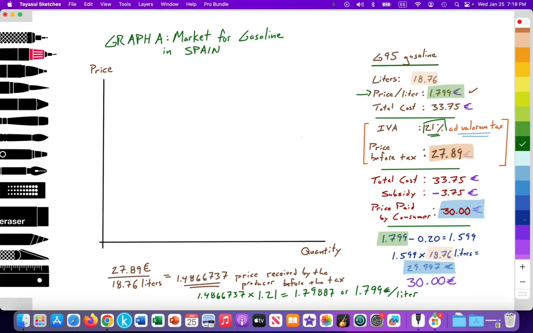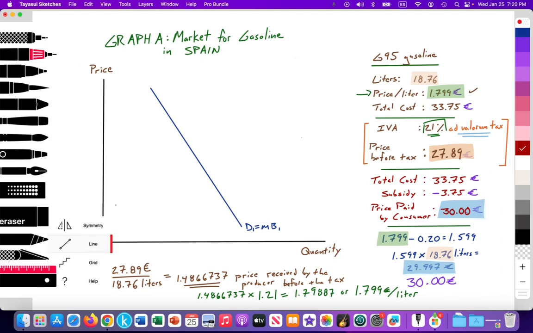So let's go ahead and draw our relatively inelastic demand curve, because there's no close substitute for gasoline for people that have a hybrid or gasoline car. So demand equals the marginal benefit to the household of the consumption of that gasoline. And since this gasoline has been refined and gone through a manufacturing process, I'll assume that the supply curve is relatively elastic, or at least more elastic than the demand curve.